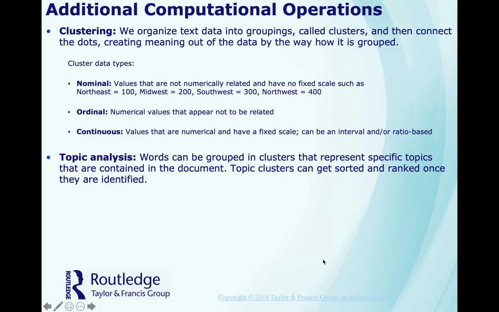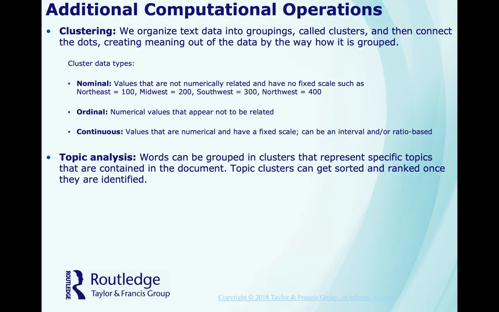So, some additional computation operations would be clustering. Clustering is when you organize text data into groupings called clusters and then connect the dots, creating meaning out of the data that is grouped. So, the first one would be nominal. And nominals are values that are not numerically related or have no fixed scale. So, for example, the textbook says that northeast equals 100, Midwest 200, Southeast 300, Northwest 400.